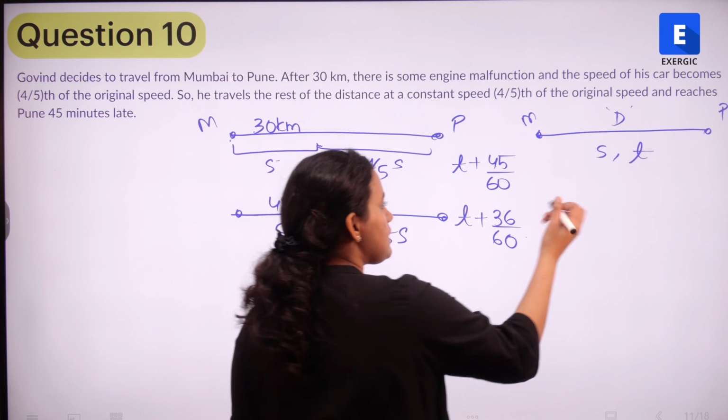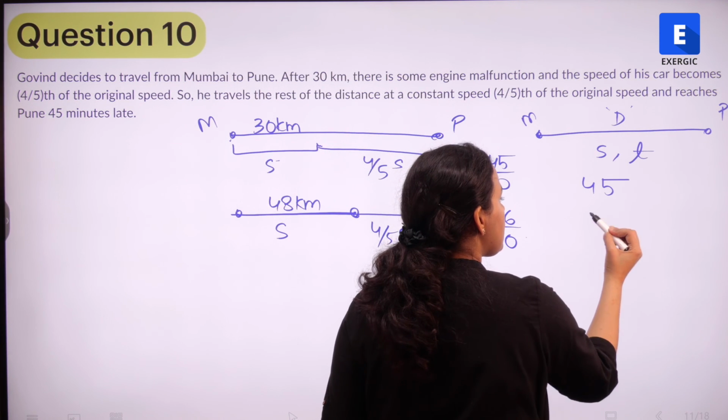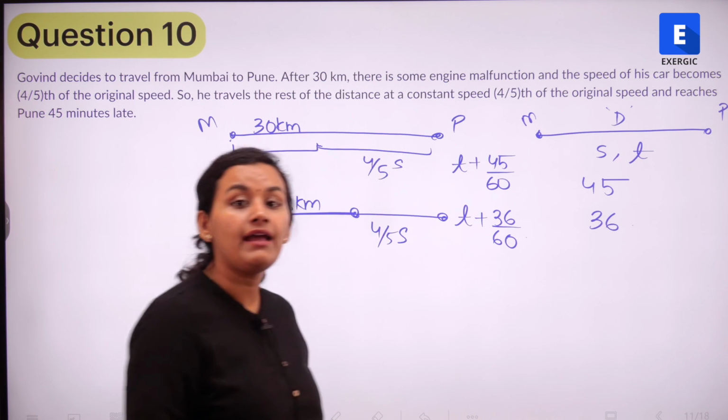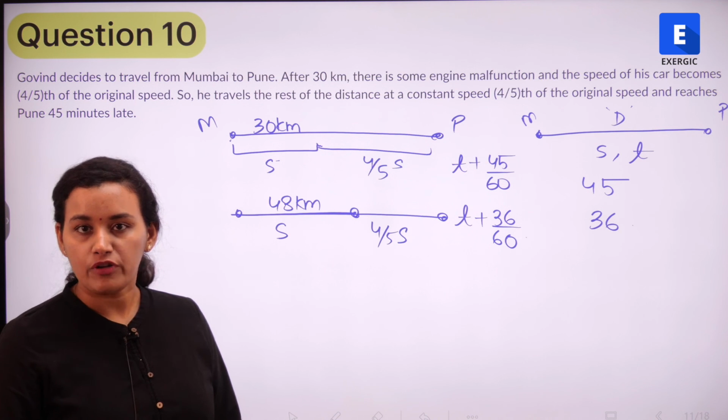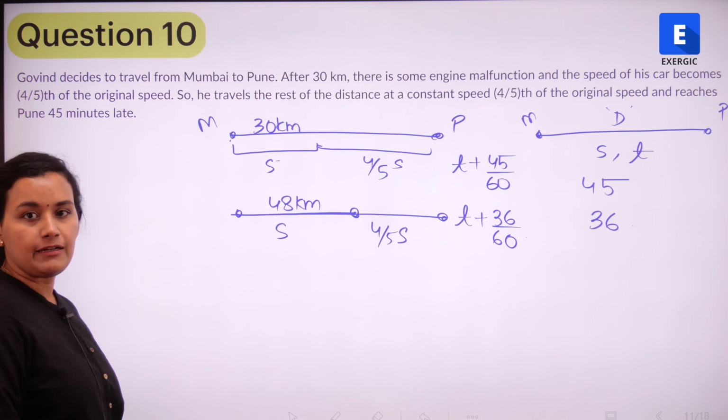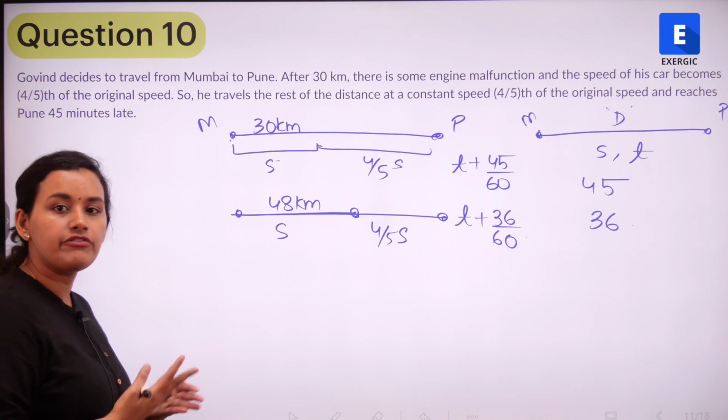So in the first case, he would have been late by 45 minutes, whereas in the next case, he would have been late by 36 minutes. Right? So where is the difference coming in? If you look at both the pictures, where is the difference coming in?